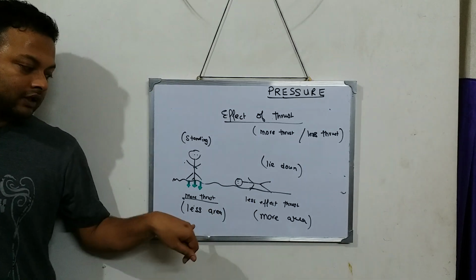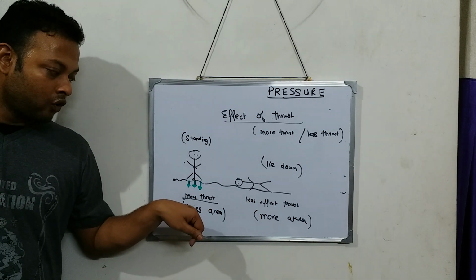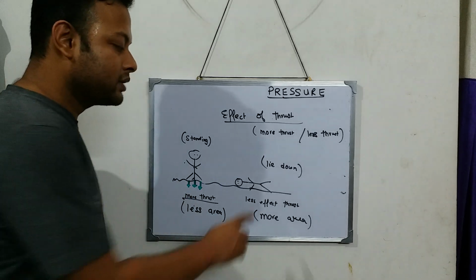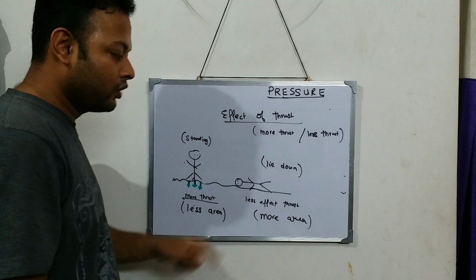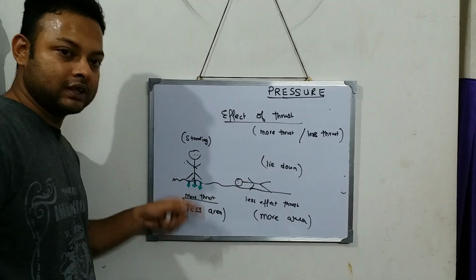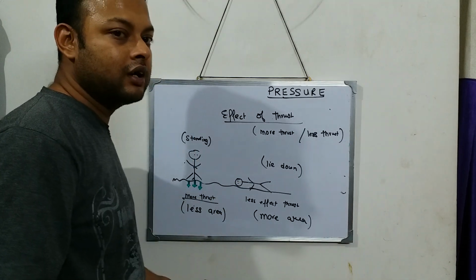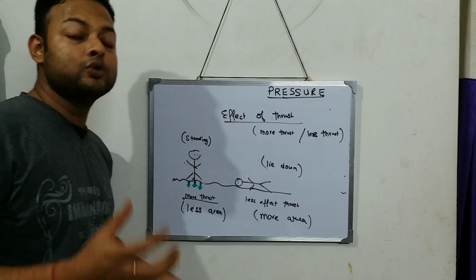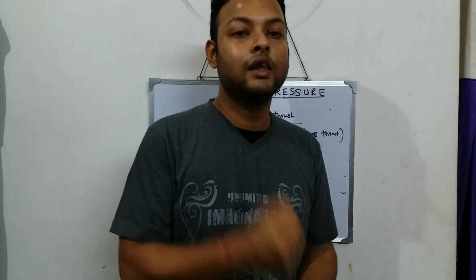Over here, this person is occupying less area, so more effect of thrust. So this person won't be sinking much, whereas this person has a tendency to sink in the sand. Effect of thrust means when you can feel more force, when you can feel less force.